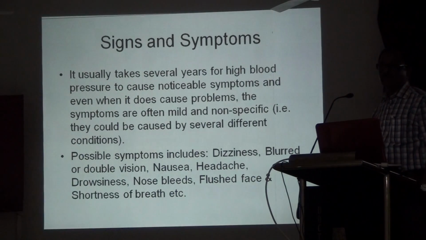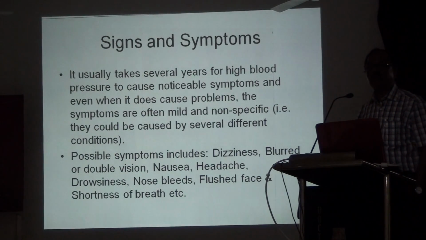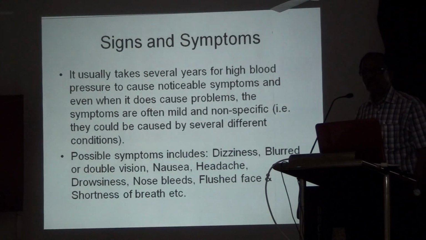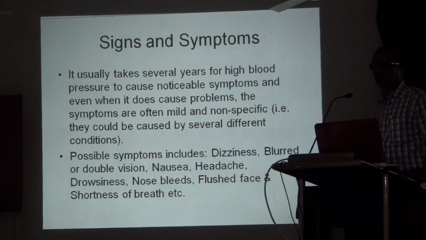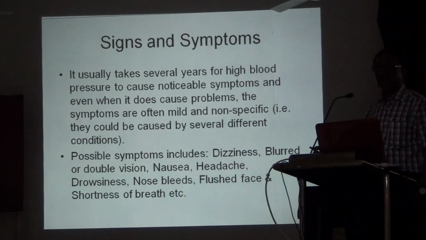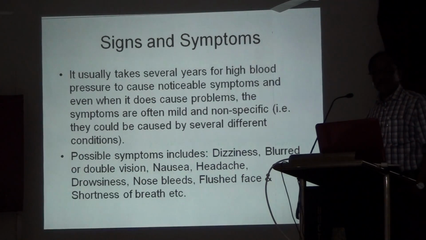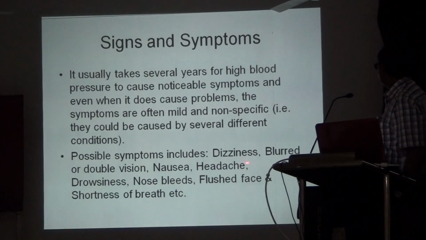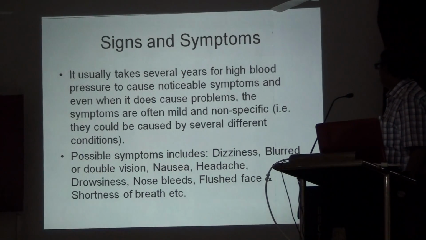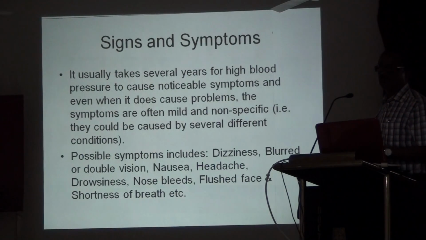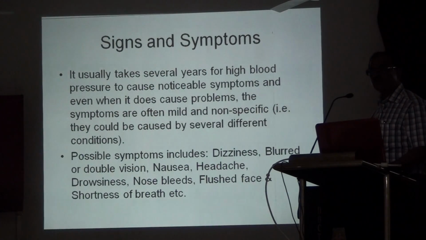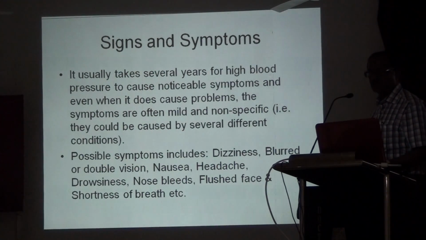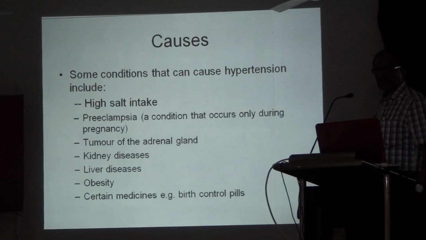So what are the signs and symptoms? Usually people do not have signs and symptoms. They come to the doctor for some other reason, and at that time the blood pressure is measured, because it takes a long time to show. When it does, there may be dizziness, blurred vision, vomiting tendency, headache, drowsiness, nasal bleeding, flushing, or shortness of breath. These are conditions you get in the later stage; you may not get them at all. For that reason, we should check blood pressure once in 6 months or so.